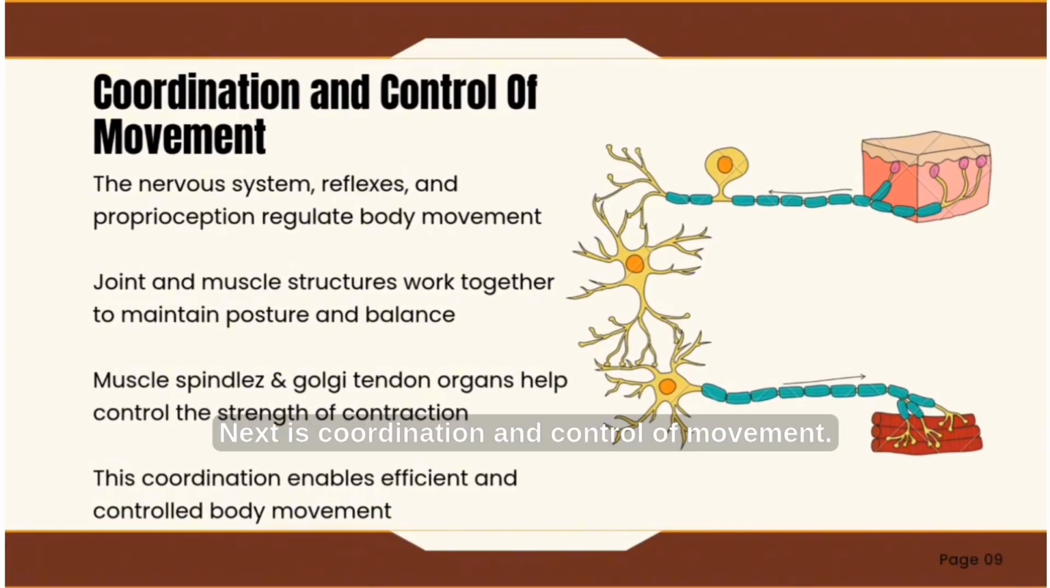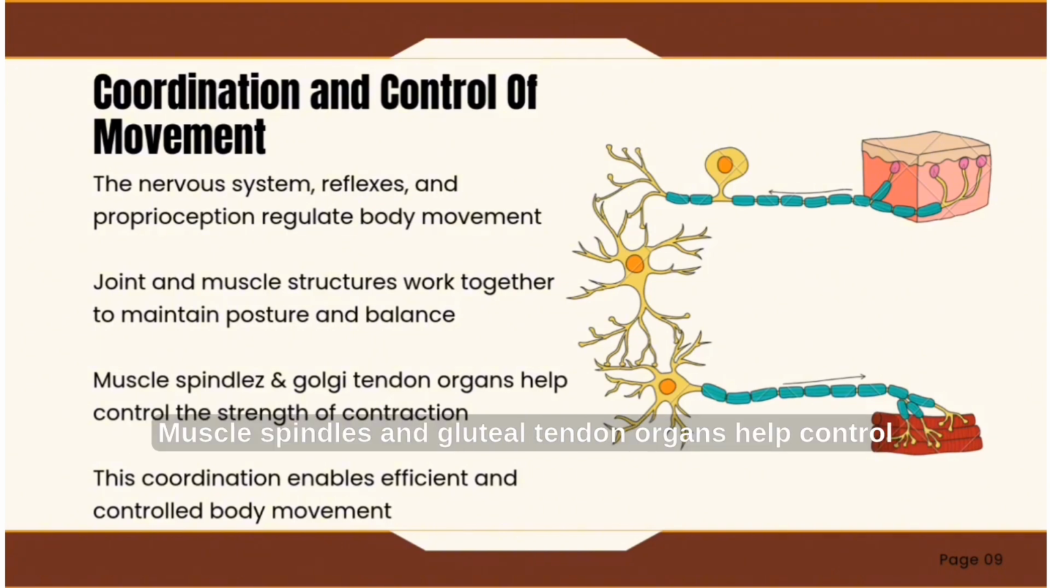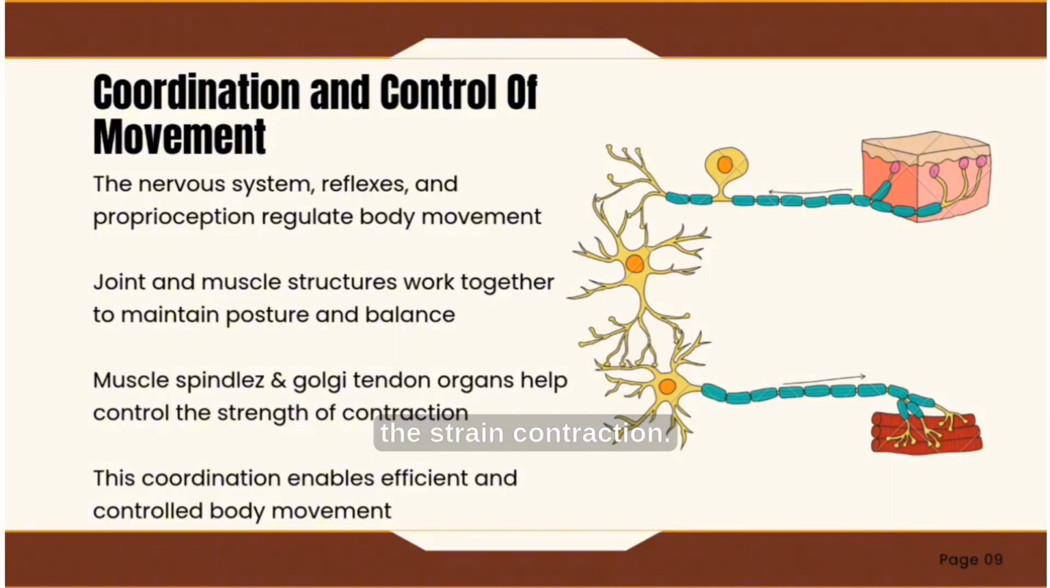Next is coordination and control of movement. The nervous system, reflexes, and proprioception regulate body movement. Joint and muscle structure work together to maintain posture and balance. Muscle spindles and Golgi tendon organs help control muscle contraction. This coordination enables efficient and controlled body movement.